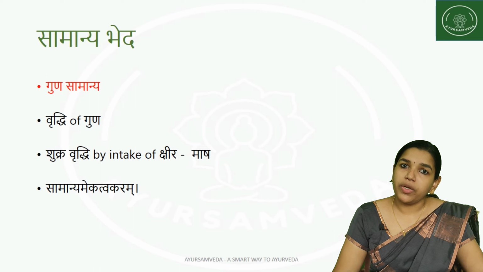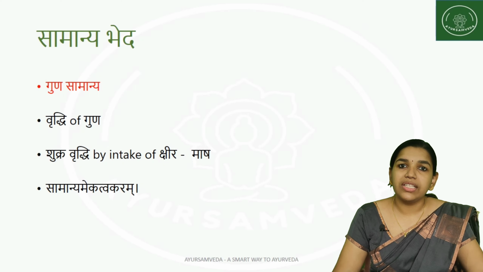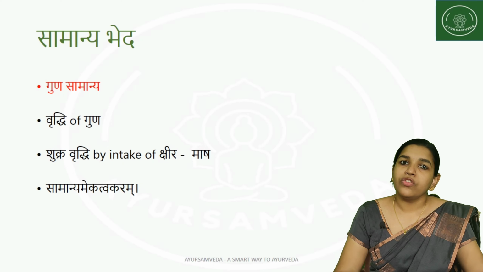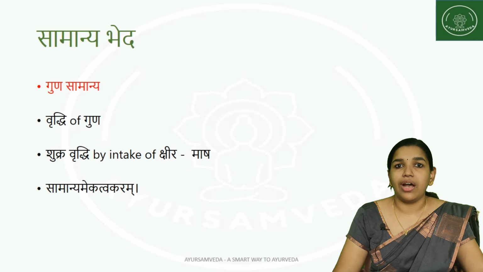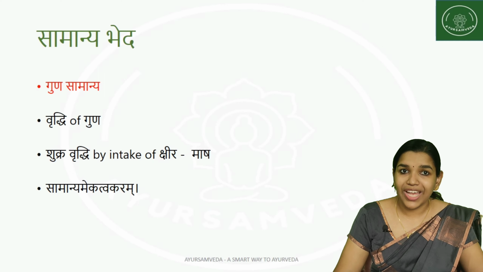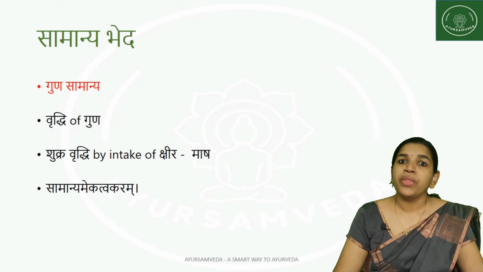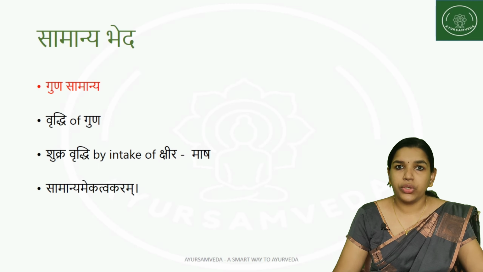These are the properties of Shukra Dhatu also, or these are the gunas of Shukra Dhatu also. By consuming these types of Aharas which have the same gunas which Shukra has, it will help in increasing the Shukra Dhatu.